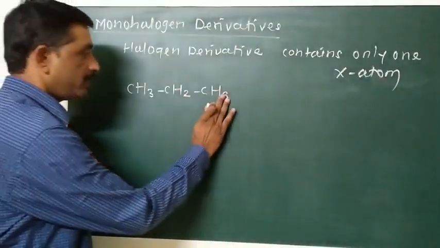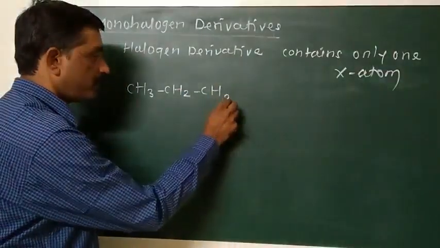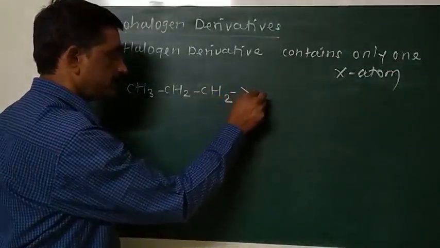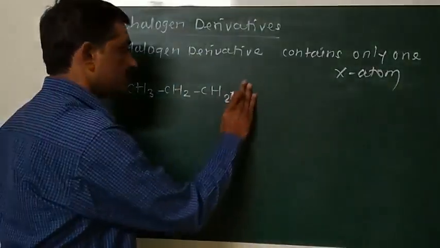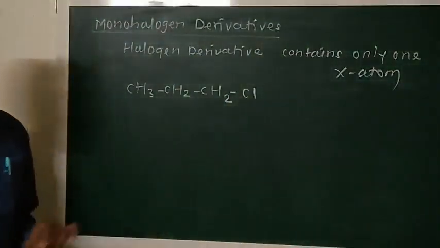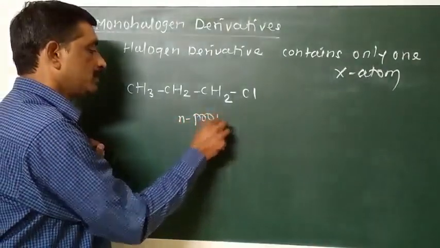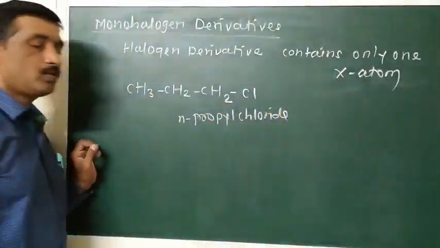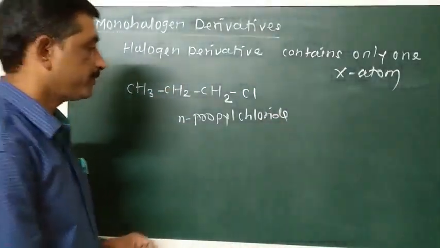When you replace one hydrogen atom of the last CH3 group, then two hydrogen atoms remain, and the replaced hydrogen atom is substituted by the halogen atom, such as chlorine here. Then it is a monohalogen derivative of propane. The name of the compound is N-propyl chloride or 1-chloropropane.